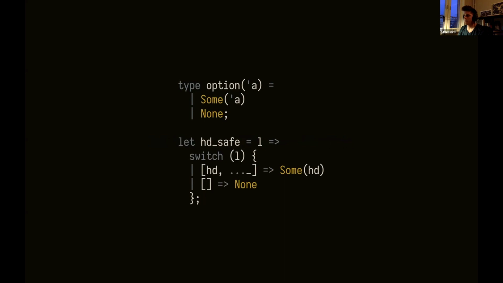I argue this is, for me at least, the hello world of algebraic data types. It's pretty easy to implement, it's pretty easy to understand, and I think it conveys meaning because the head function can only fail in one way, at least I think so, and that is if the first element isn't present. So by getting the none value from the function, we know there's no element in the head. And if we get the value, everything's fine.